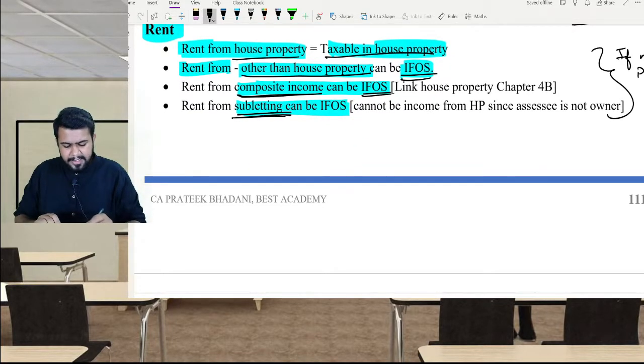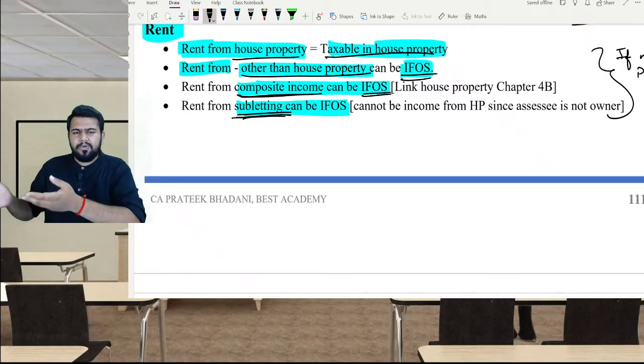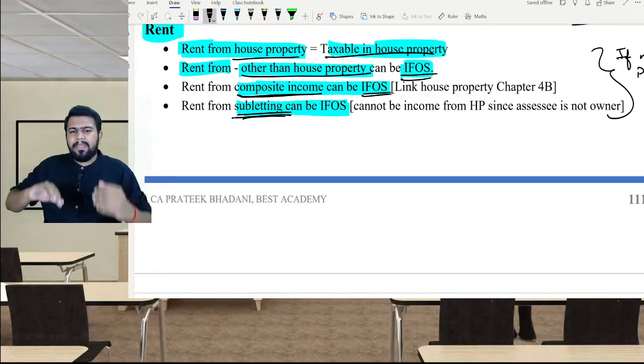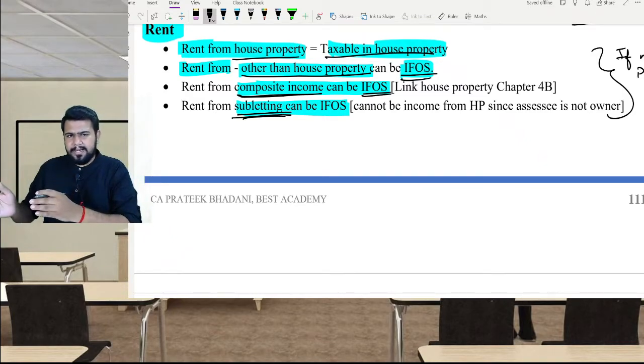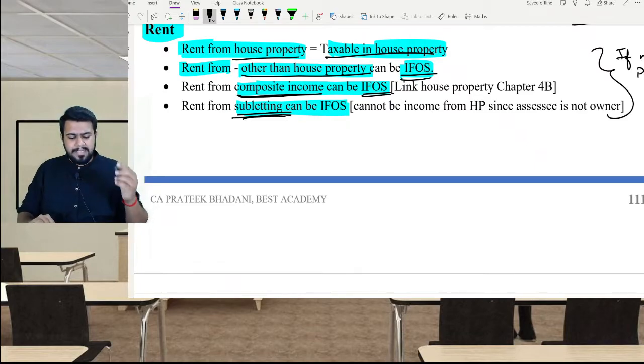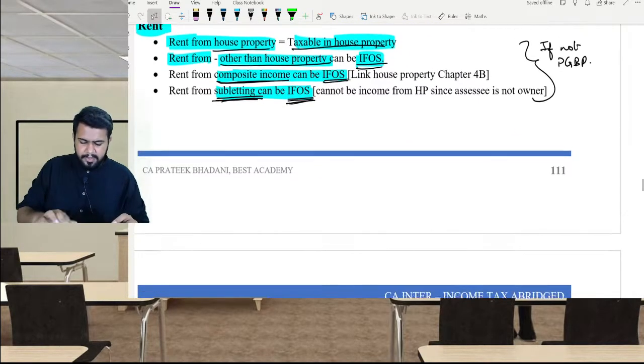And now let's talk about subletting. Subletting means I am getting a house or any property from some person, and that property I am giving on rent to another person. So I am taking a house on rent and I am giving the same house on rent to another person. This is called subletting. Even though a house property has been given to a person on rent, still it is not covered under house property chapter, because in case of subletting, the assessee is not the owner of the property. Since the assessee is not the owner, subletting will be covered either under PGBP if that is the business, or if it is not the business, it will be covered under income from other sources. You get my point? So that was about rent.